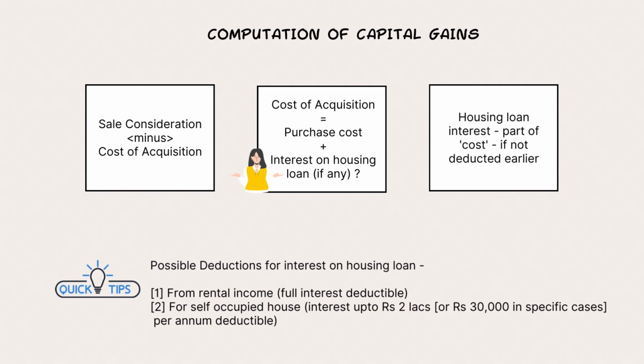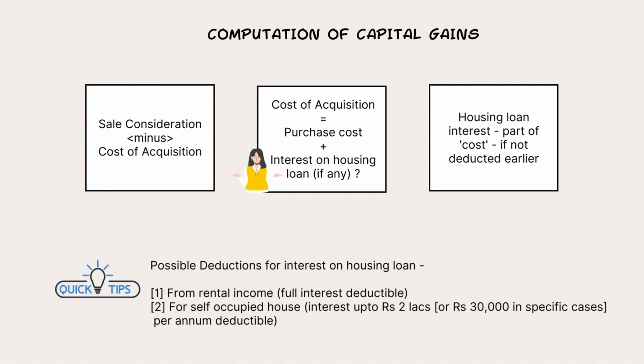The individual himself is staying in that house. Then also interest on housing loan deduction is allowed, but the limit is up to rupees 2 lakhs per annum. In some specific cases, it is rupees 30,000. So these are the two situations where possibly the interest could have been deducted earlier.